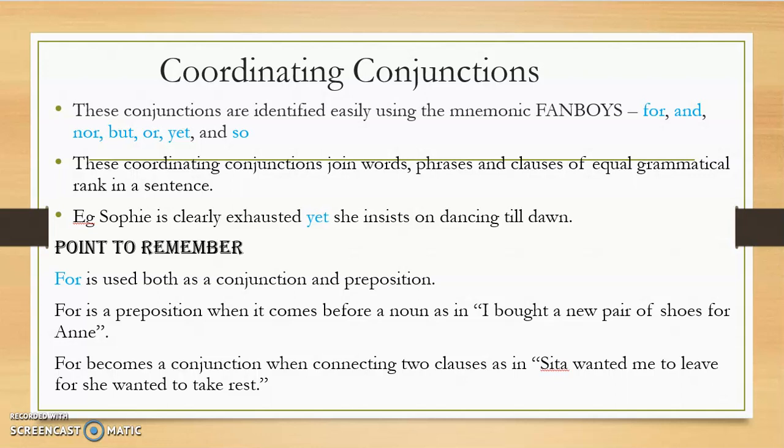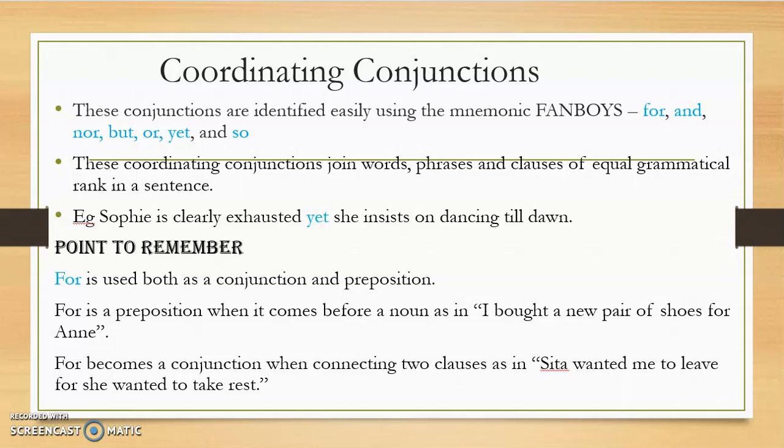But then we also get the idea that she insists on dancing till dawn. So if you write these sentences separately, if we do not give them a connection, the meaning does not become clear. So we need to say that she is exhausted, even in spite of the exhaustion or despite the exhaustion, she wants to dance. So we use the coordinating conjunction yet.